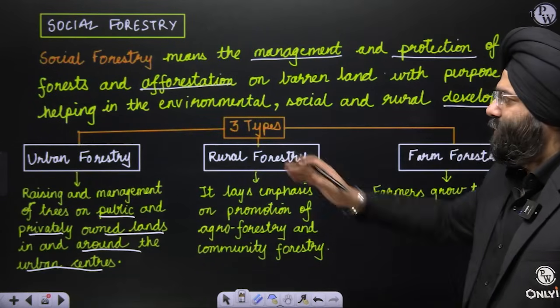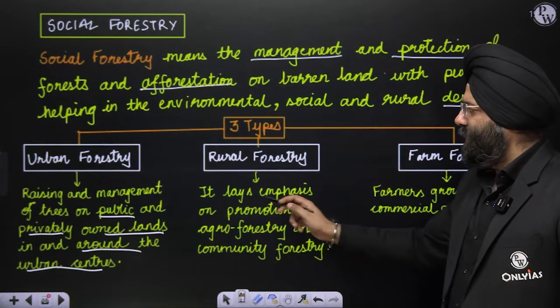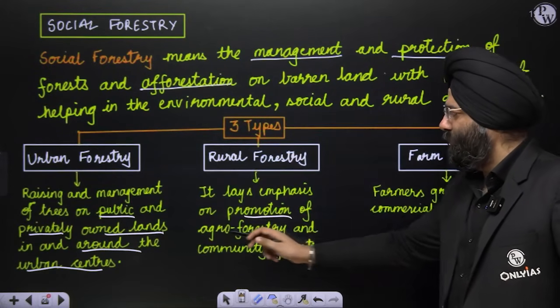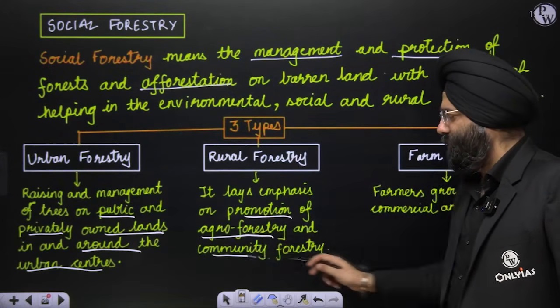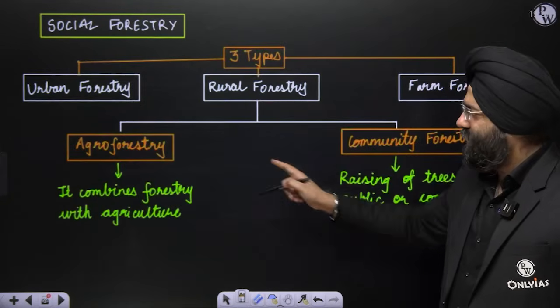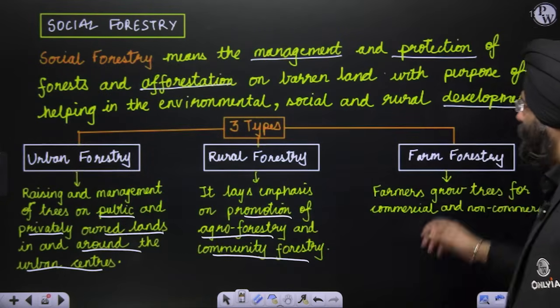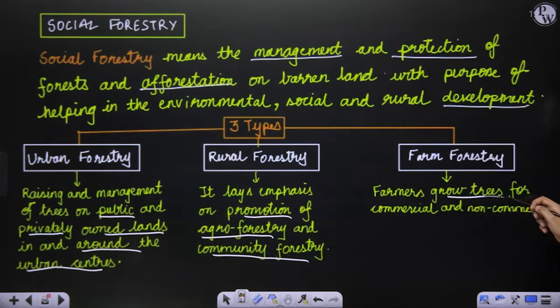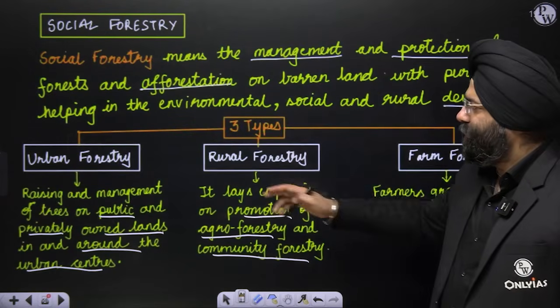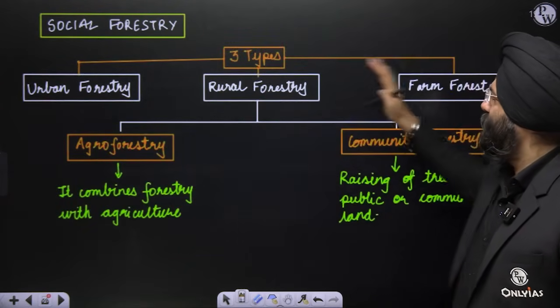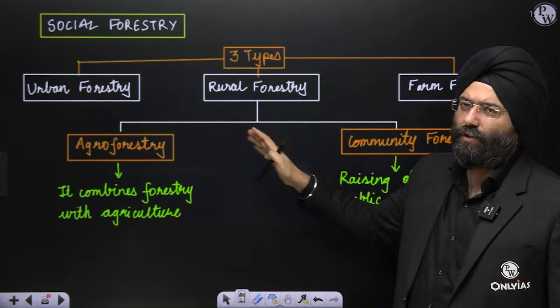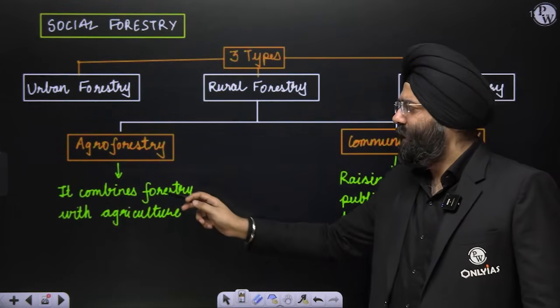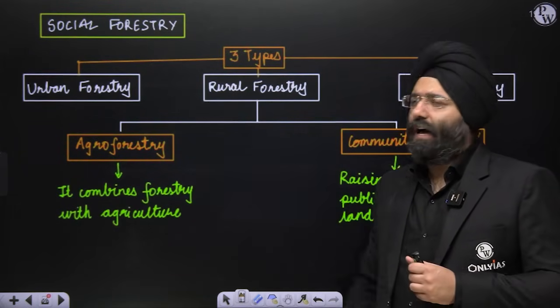This is urban forestry. Rural forestry, basically, emphasizes promotion of agroforestry and community forestry. What are these? We'll be seeing in the next slide, so don't worry. Farm forestry grows trees for commercial and non-commercial purposes, right? Now let us come back. We have done urban forestry, we have done farm forestry, we have done rural forestry. Rural forestry has 2 types. First is agroforestry. It combines forestry with agriculture.